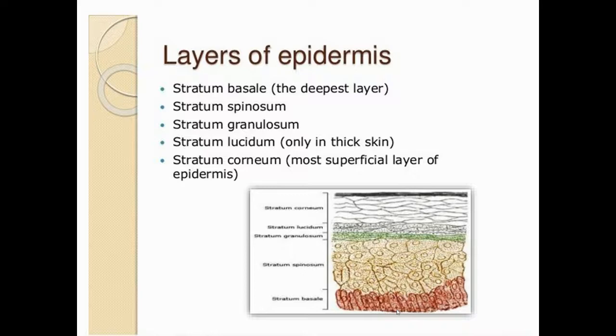Layers of the epidermis. There are five types of layers. That is the stratum basale, the deepest layer, and outside the basale there will be stratum spinosum, stratum granulosum, stratum lucidum, which is found only in thick skin, and the stratum corneum, the most superficial layer of the epidermis.